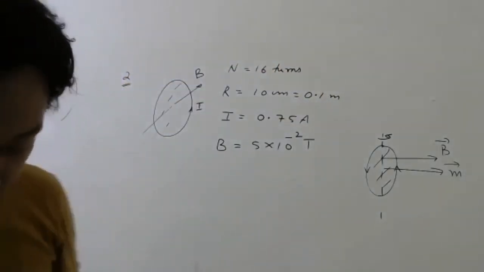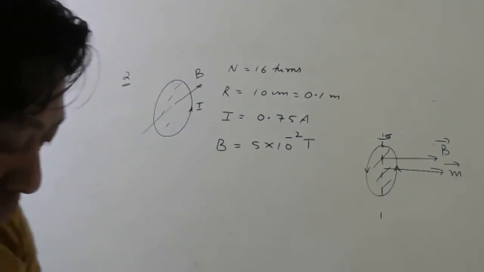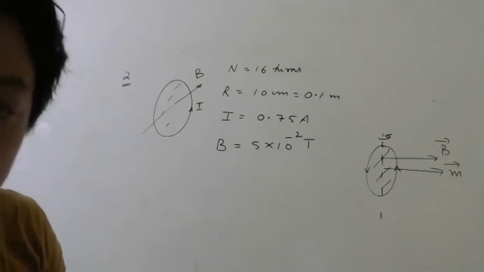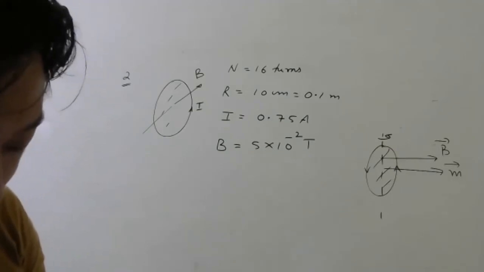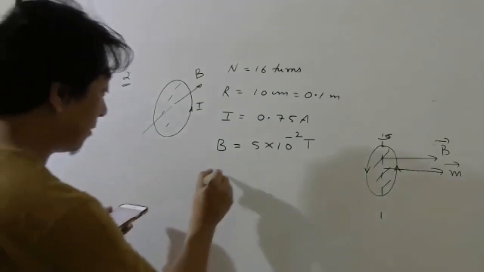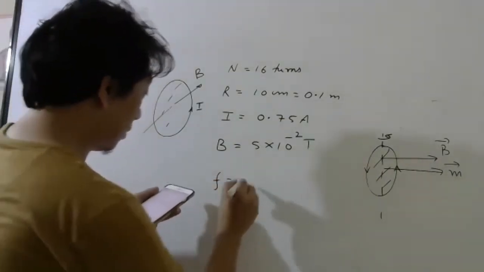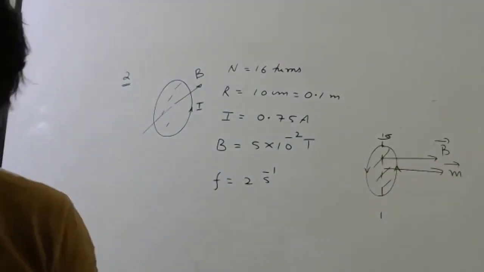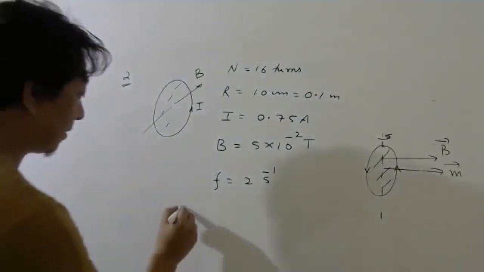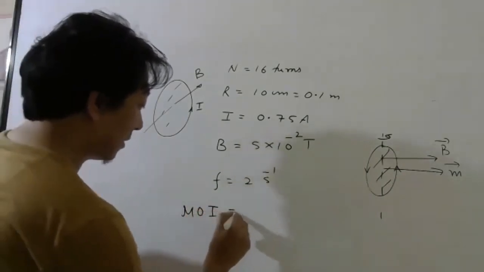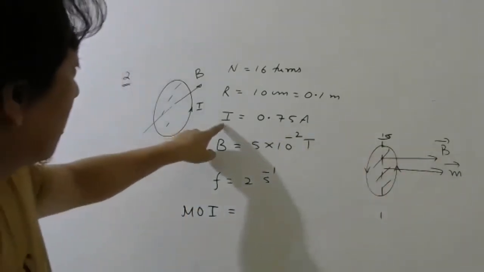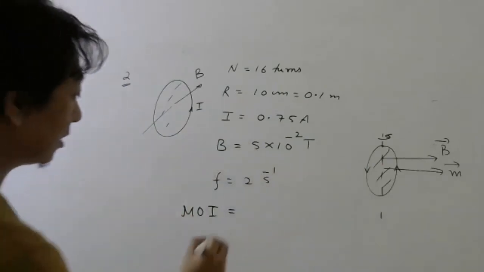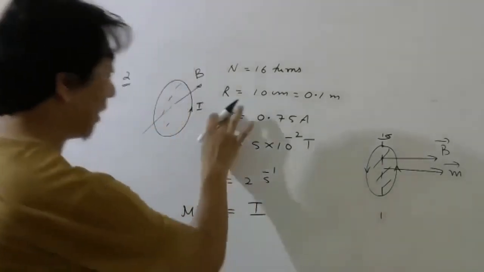Okay. So they are asking you, when the coil is turned slightly and released, it oscillates with a frequency. Frequency they have told 2 per second, which means 2 hertz. What is the moment of inertia they are asking? Now there is a big problem. This current I am writing capital I. For moment of inertia also we write capital I. So what I'll do, I'll write capital I here and I'll write small i here.